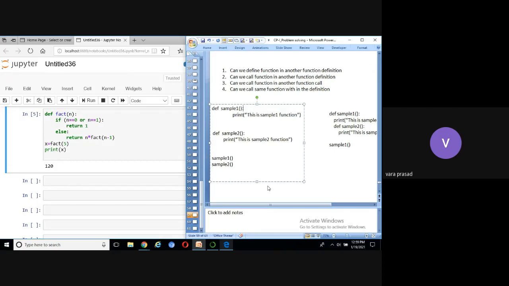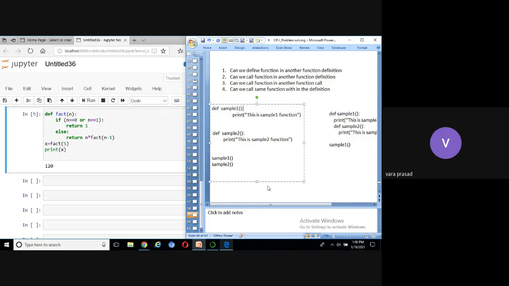Then come to arguments. The variables or values listed inside the parenthesis are called arguments. There are 2 types of arguments: actual arguments and formal arguments. The variables listed inside the function definition are called formal arguments. The variables or values listed inside the function call are called actual arguments.